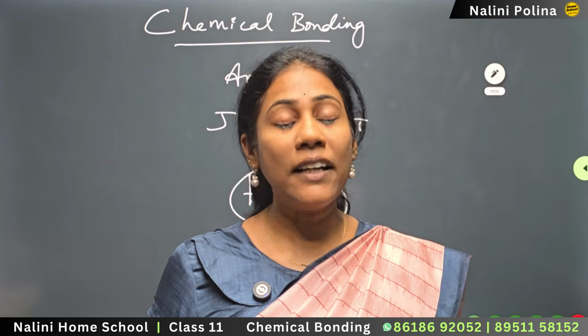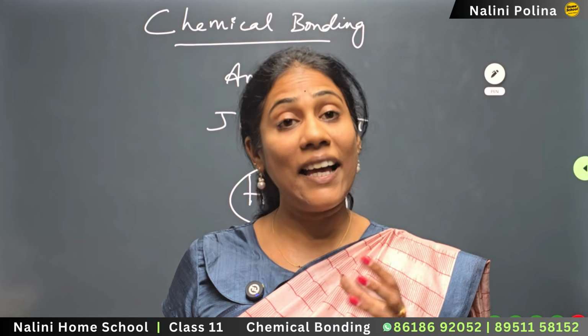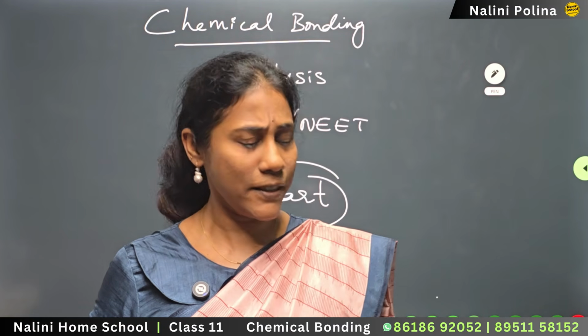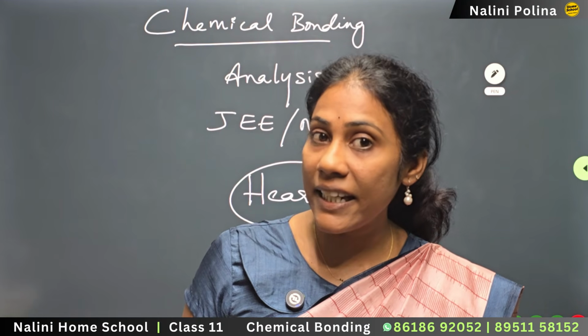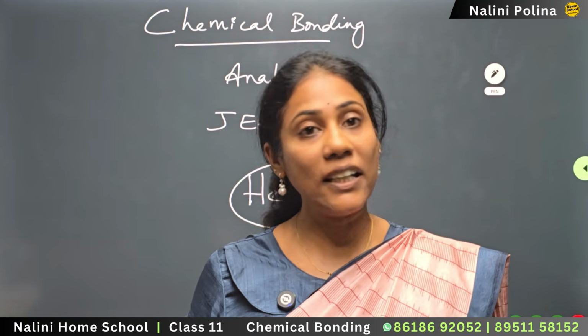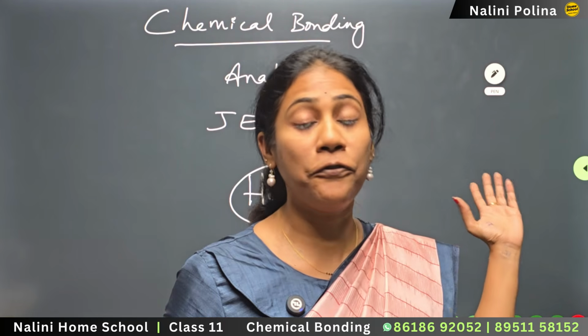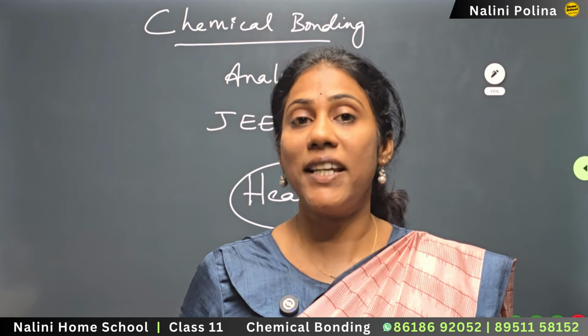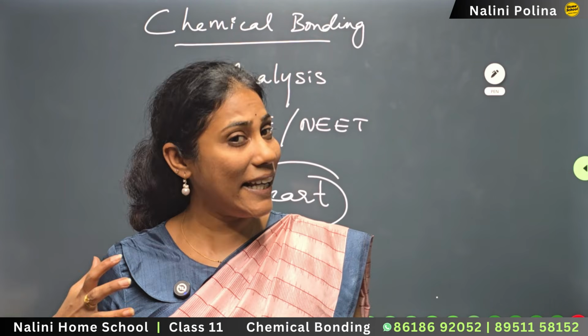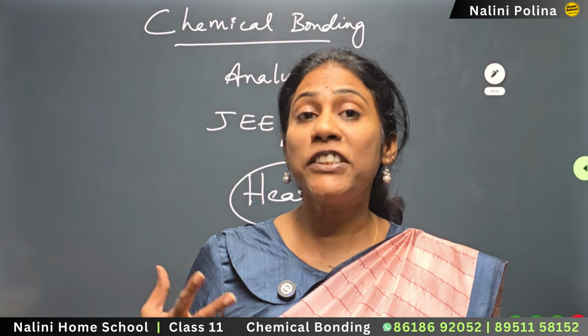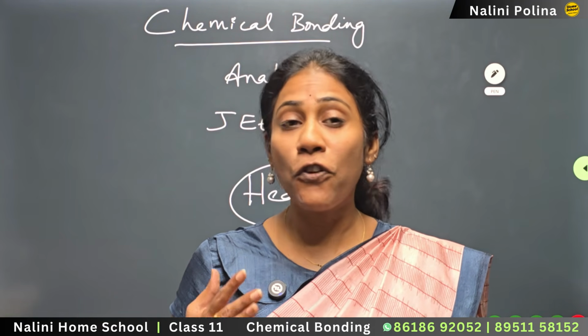And not only that, a good number of questions can come for NEET and JEE, isn't it? Definitely 2 to 3 questions can come for NEET, and definitely 1 or 2 questions are compulsory for the JEE examination, or any state level entrance examination or any competitive exam. Questions from chemical bonding are for sure.